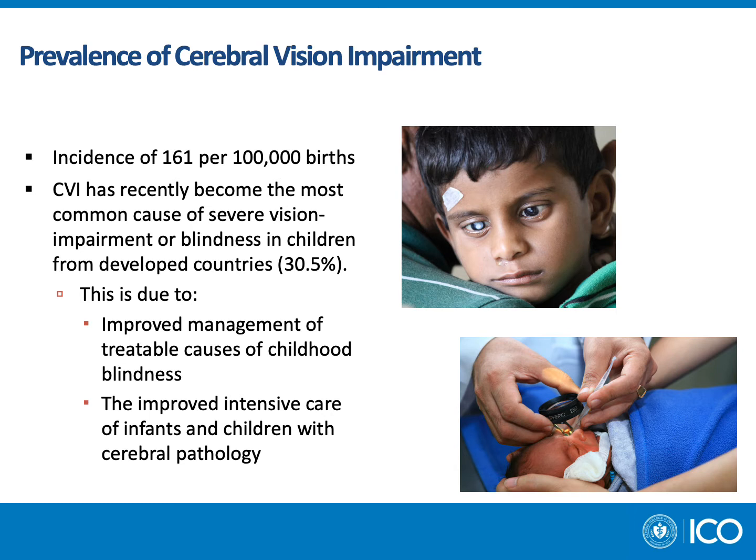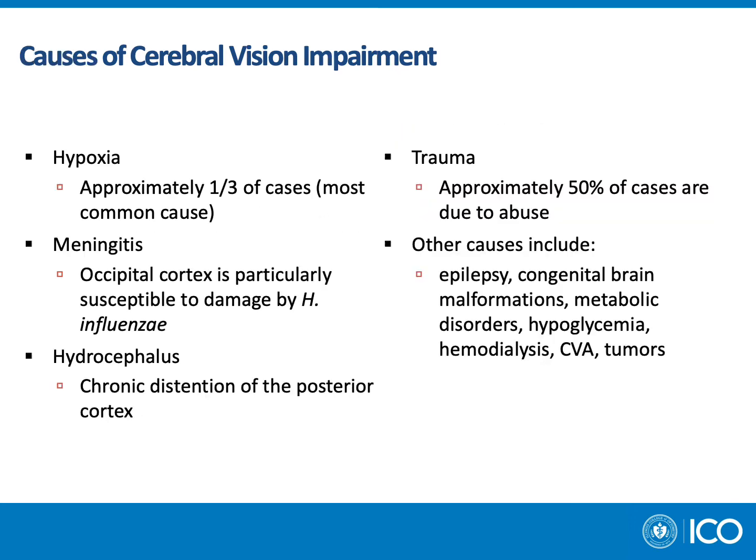One of them is the improved management of treatable causes of childhood blindness such as retinopathy of prematurity, glaucoma, cataracts, and even amblyopia. Secondly, this can be due to the improved intensive care of infants and children with cerebral pathology who decades ago would likely not survive.